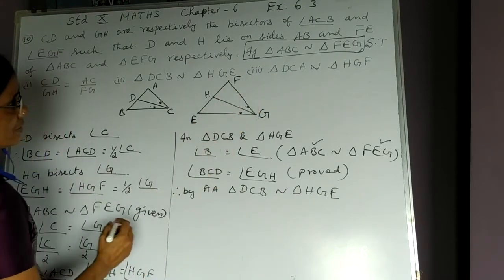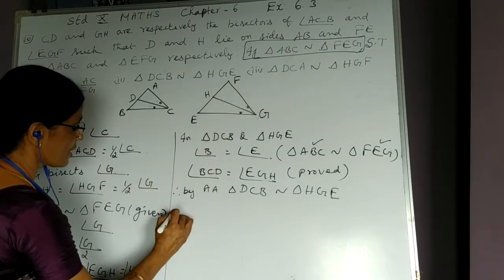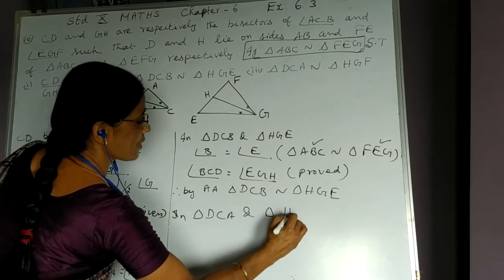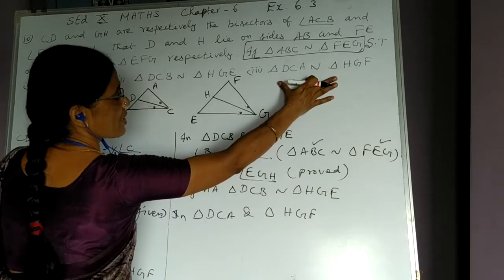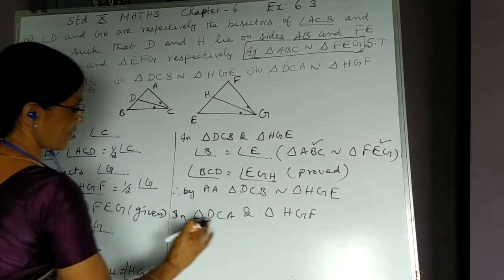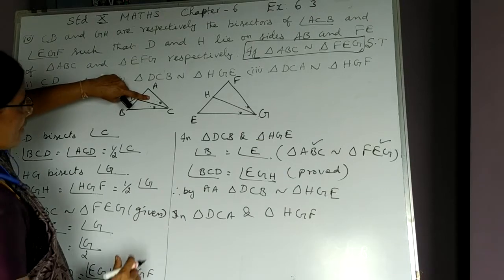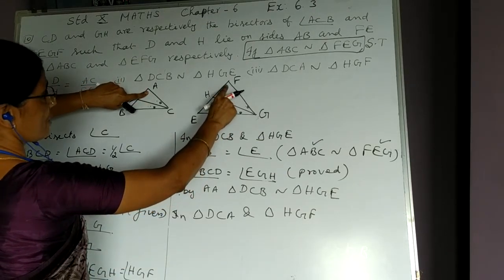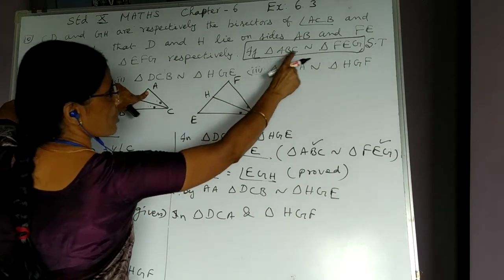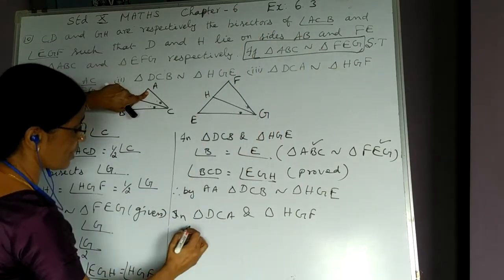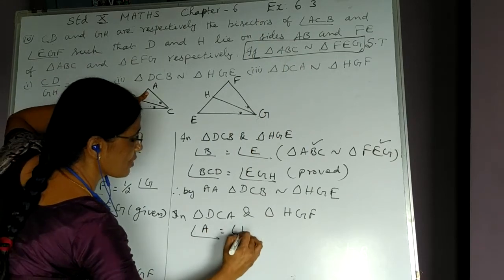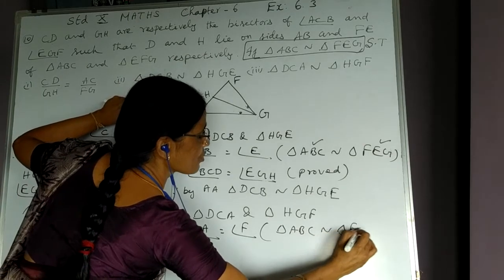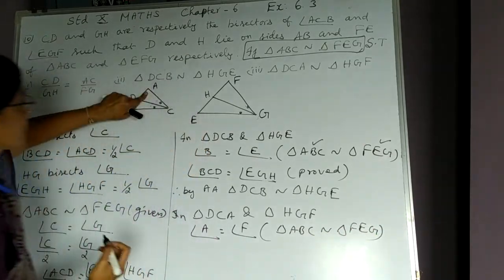Now, we proceed with the third result. In triangle DCA and triangle HGF, these two triangles we have to prove similar, so we have taken them here. DCA is this triangle and this is the other triangle. A and F are equal. Why are A and F equal? Because these two triangles are given similar. So angle A is equal to angle F. The reason is triangle ABC is similar to triangle FEG, right?